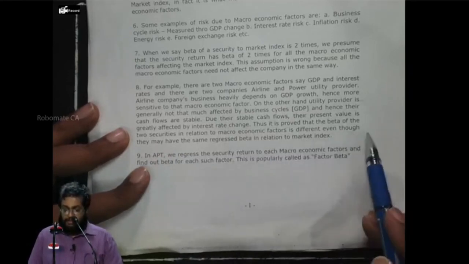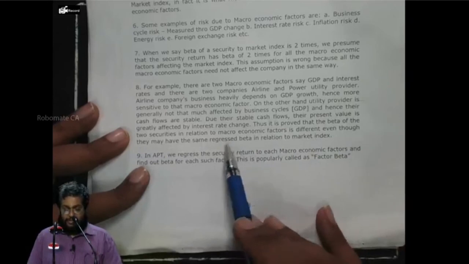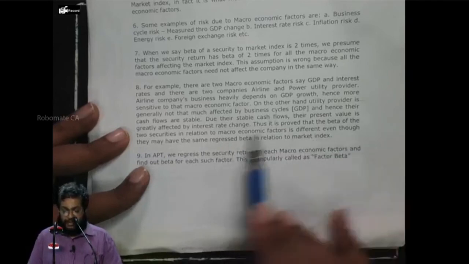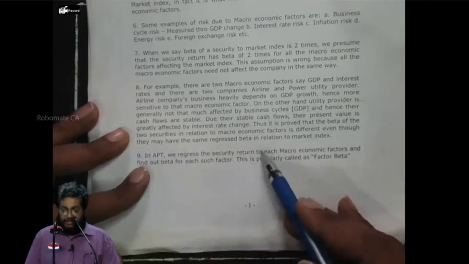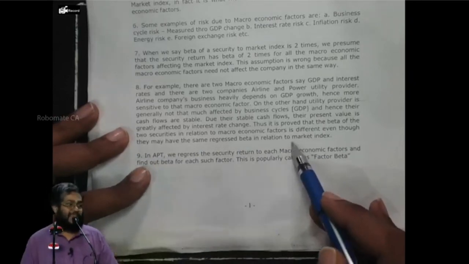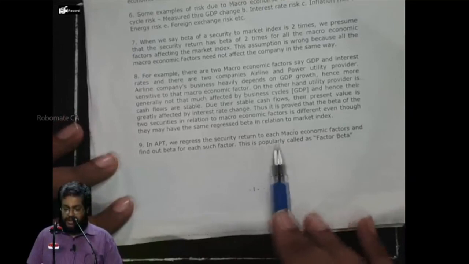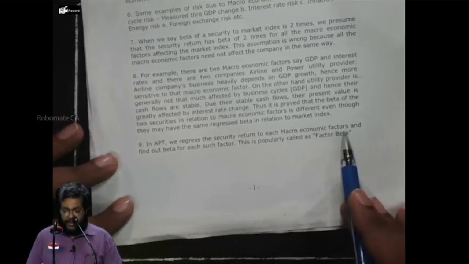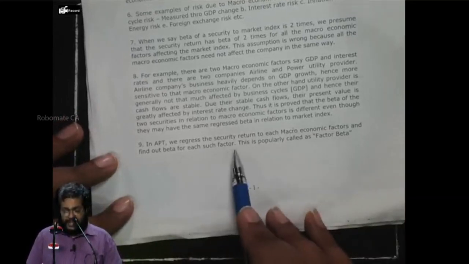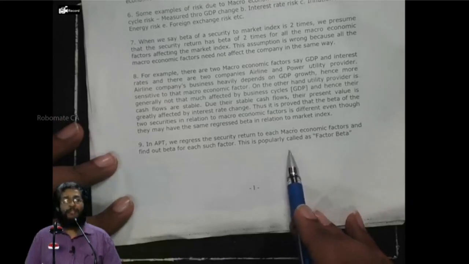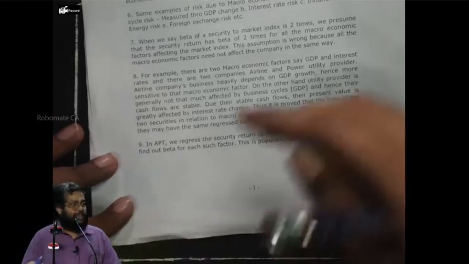Thus, it is proved that beta of the 2 securities in relation to macroeconomic factors is different, even though they may have the same regressed beta in relation to the market index. Everybody following or not? No. In APT, we regress the security return to each macroeconomic factor and find out the beta for each such factor. This is popularly called as what? Factor beta. I regress GDP and security, inflation, security, and so on to find out what? Factor beta.